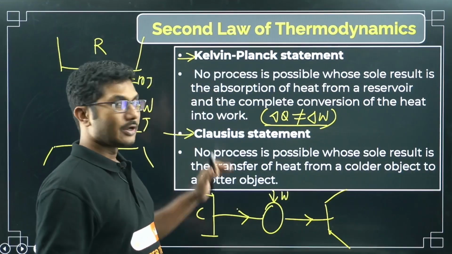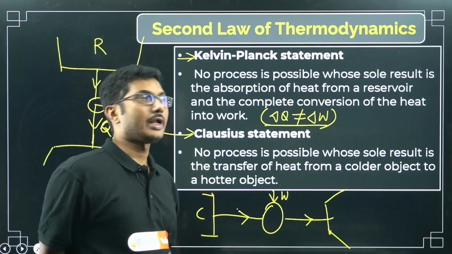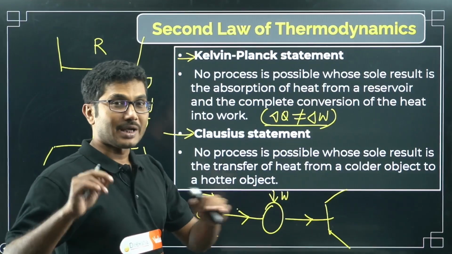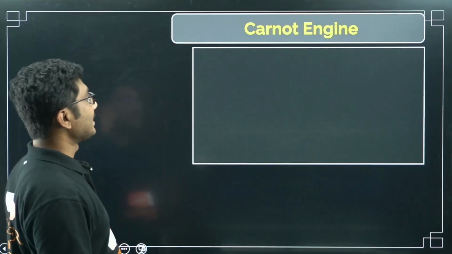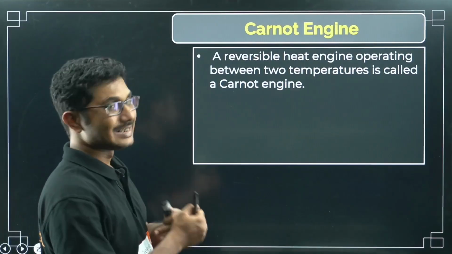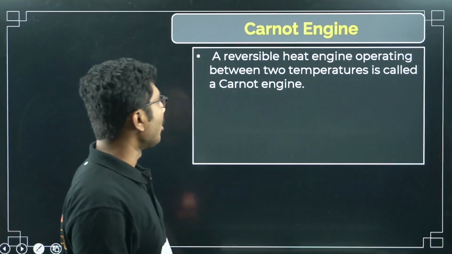I hope everything is clear. Now we are going to discuss the most important concept from this chapter, which is the Carnot engine. So what is a Carnot engine? A reversible heat engine operating between two temperatures is called a Carnot engine.